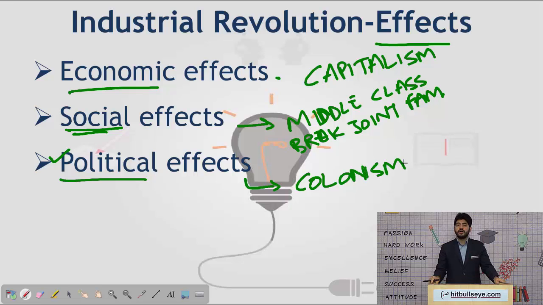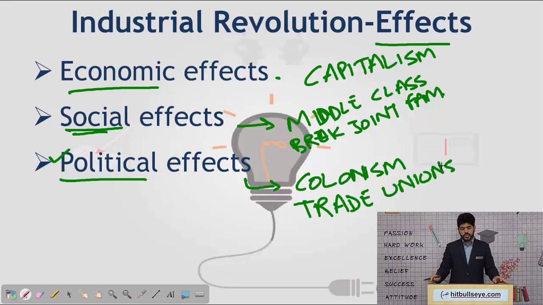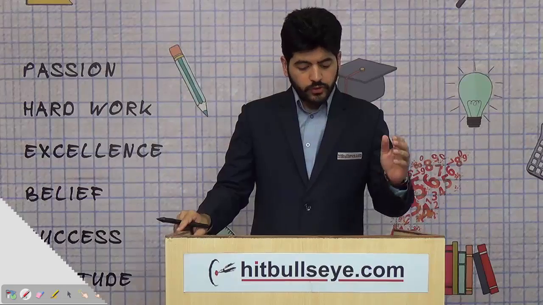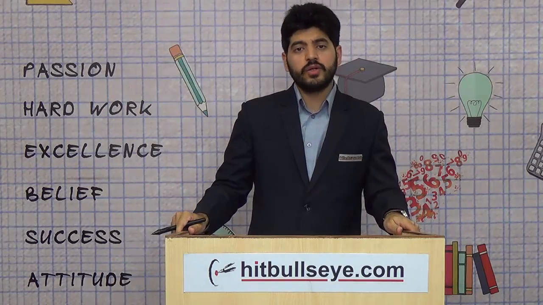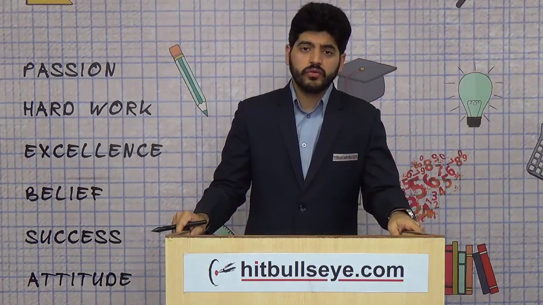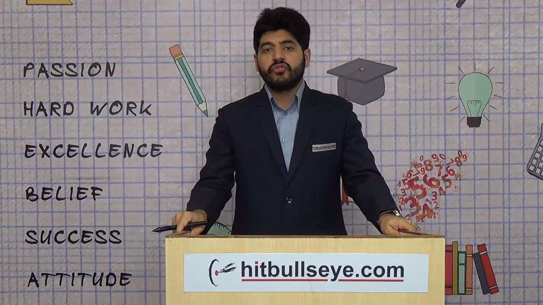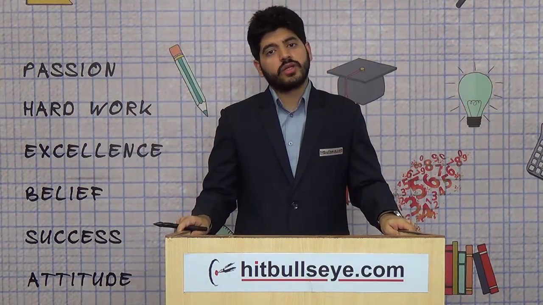As various countries, including England, indulged in acquiring new markets and new areas for selling their goods. In the political effects, we can also discuss the birth of trade unions, which is also one of the very major contributions or major effects in the field of labor reforms. So these are the major effects of the Industrial Revolution, and after the Industrial Revolution we all come to know how the face of industry changed for the times to come.